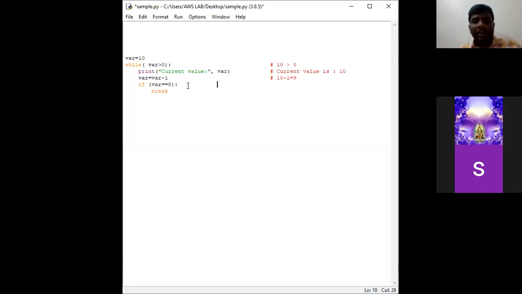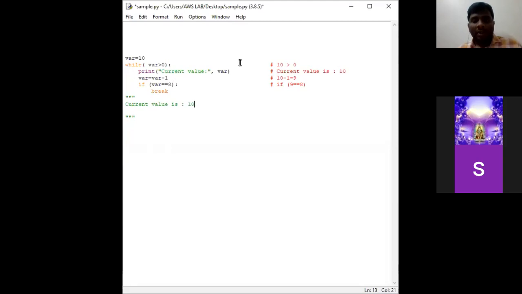Now it checks for the if condition. In the if condition, the value of var is now 9. Is 9 equal to 8? No, 9 is not equal to 8. So since this if condition has failed, it does not enter into the body. ఇక్కడ if condition అనేది fail అయింది కాబట్టి it does not enter into the body. So in the first iteration, the output will be current value is 10. This will be our first line output.